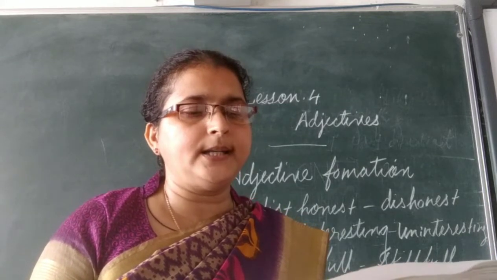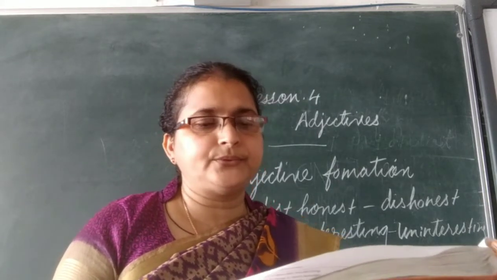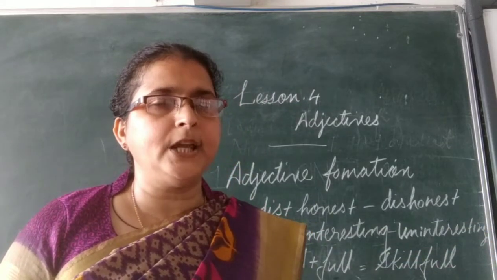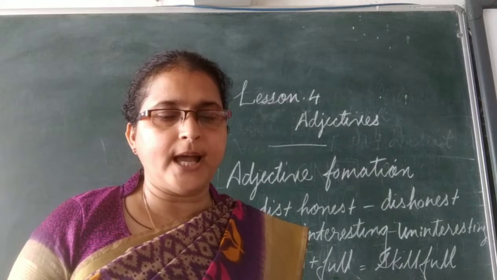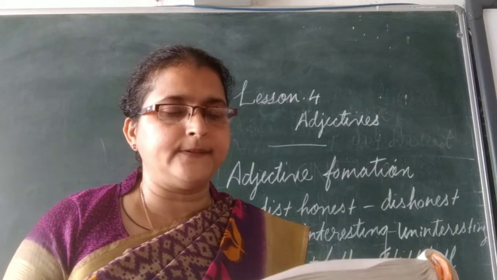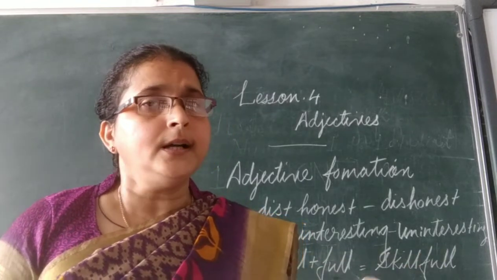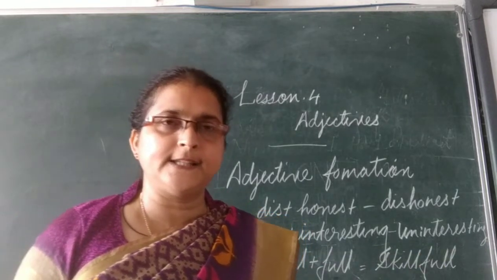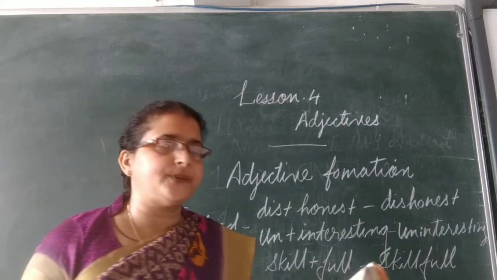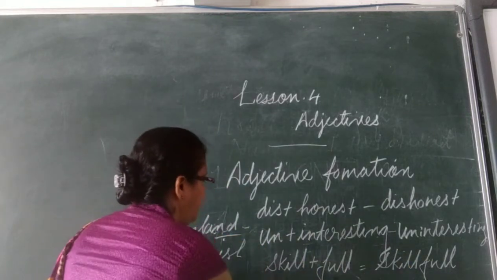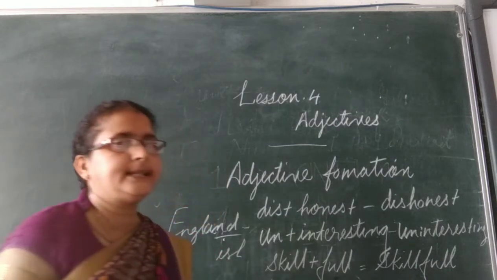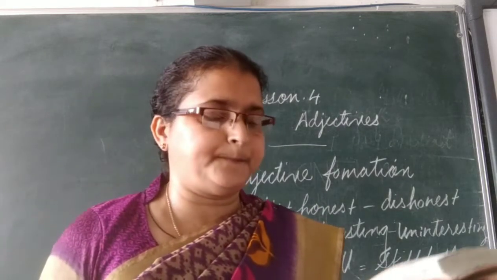Adjectives of quality have 3 degrees of comparison, namely positive, comparative and superlative degree. These are the 3 kinds of degrees.